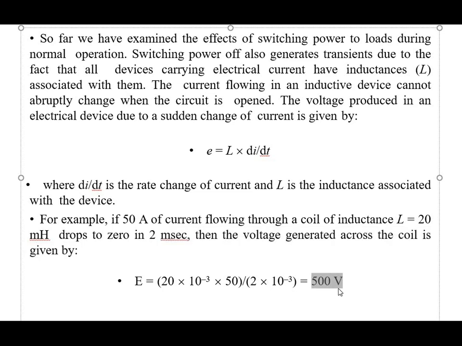Our answer will be 500 volts. This is the induced voltage in this example. So this is the switching of loads on and off.